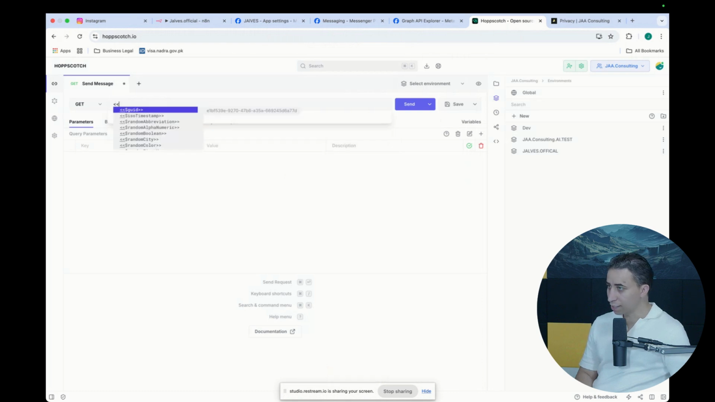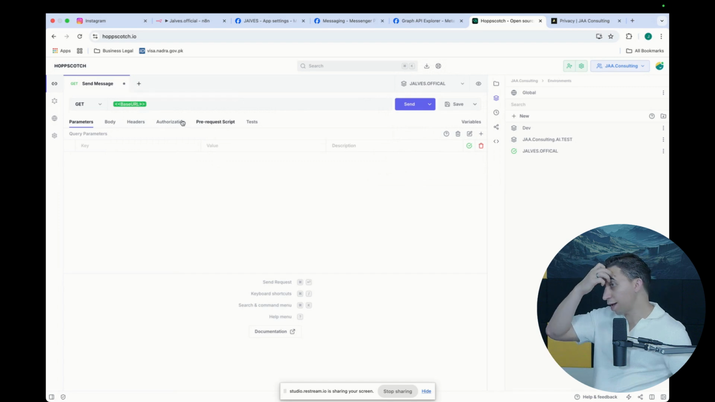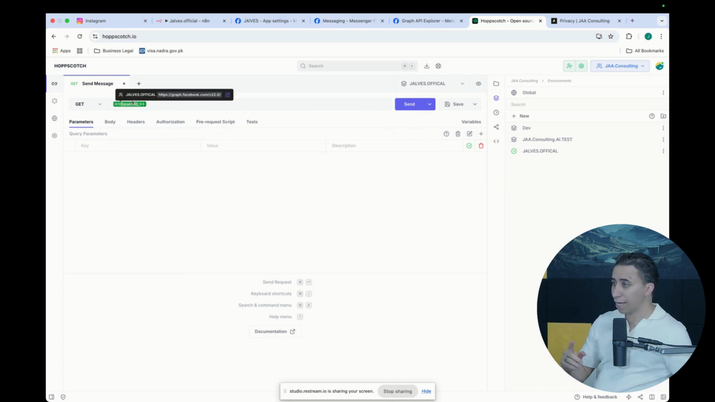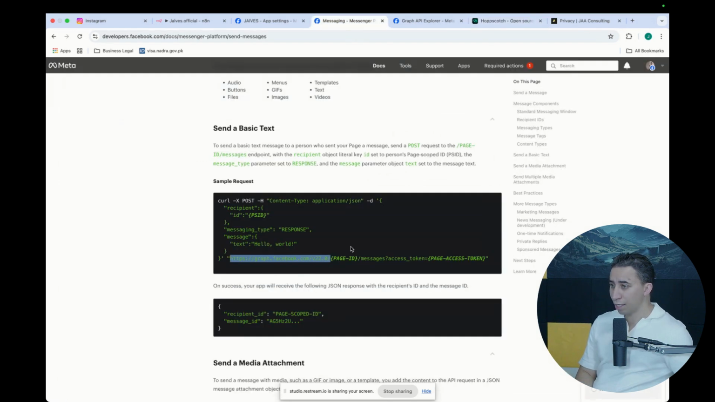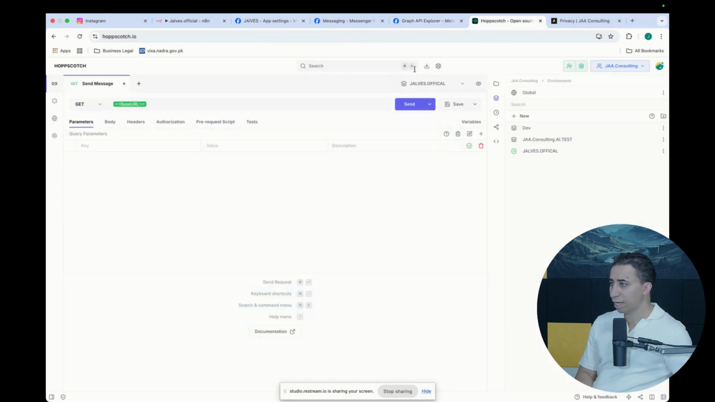Now I can come in here. You see, I can have this base URL variable. So if I have multiple APIs that I'm calling, I just have to put the base URL here, and the base URL has the version on it. The rest of this is going to be like this.